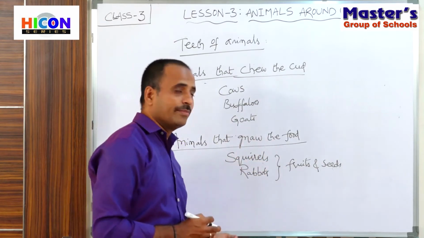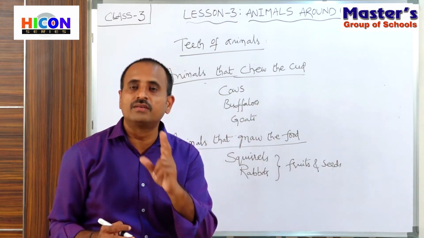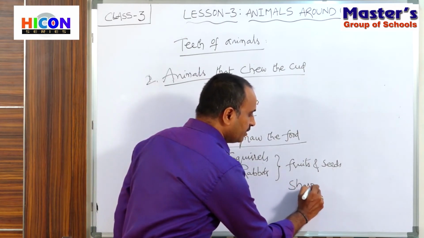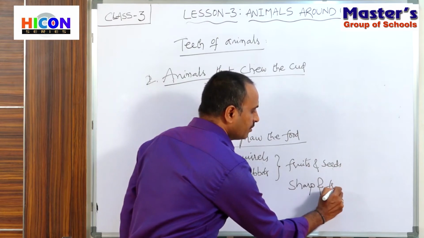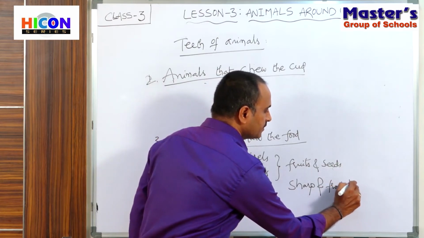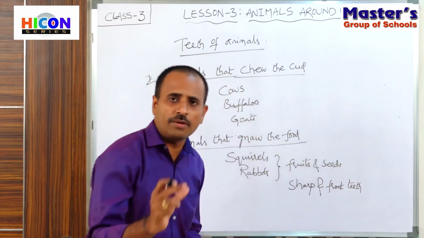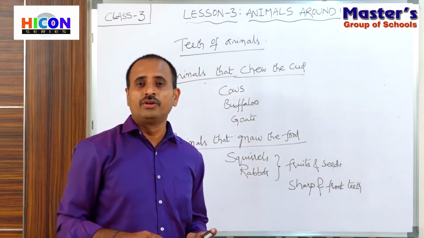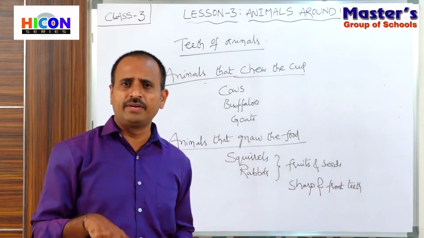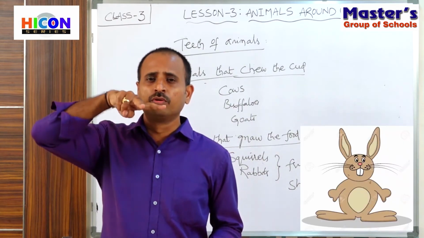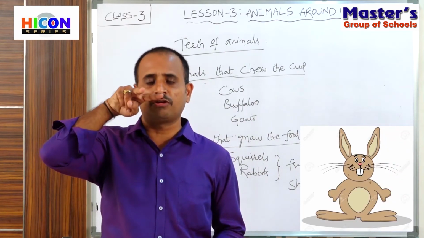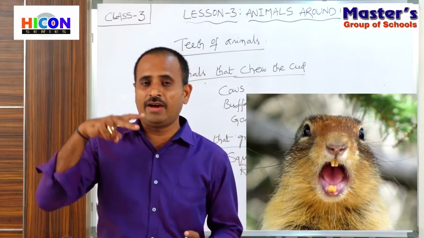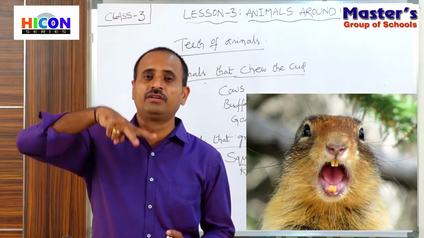These animals have sharp front teeth. If you observe the teeth of a rabbit, have you ever seen them? The rabbit has two front teeth which are very sharp and strong. Squirrels also have sharp front teeth.